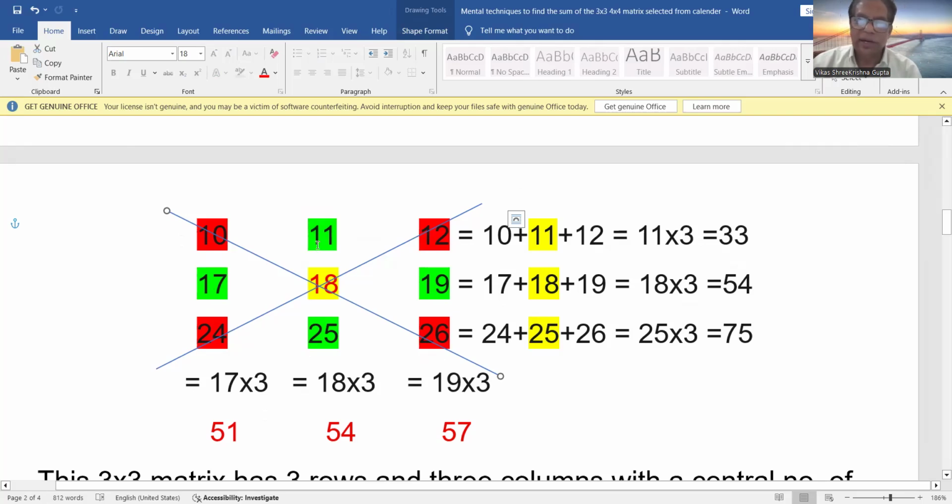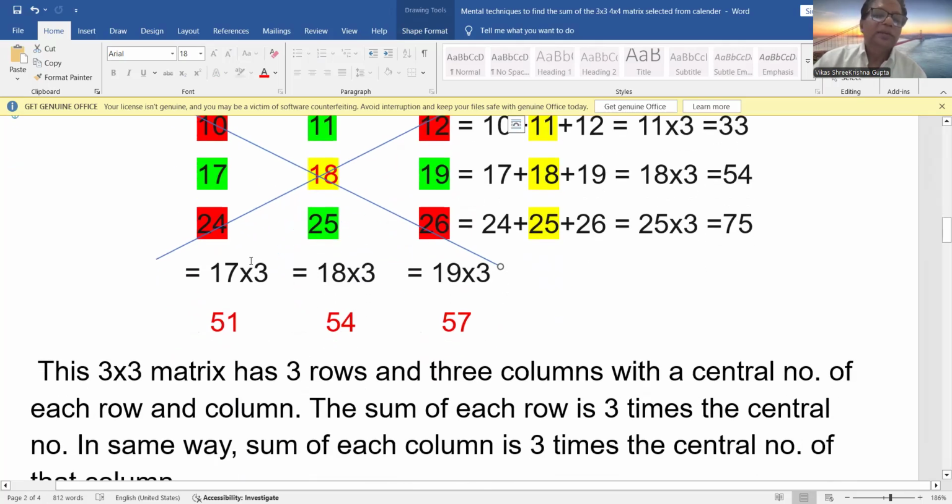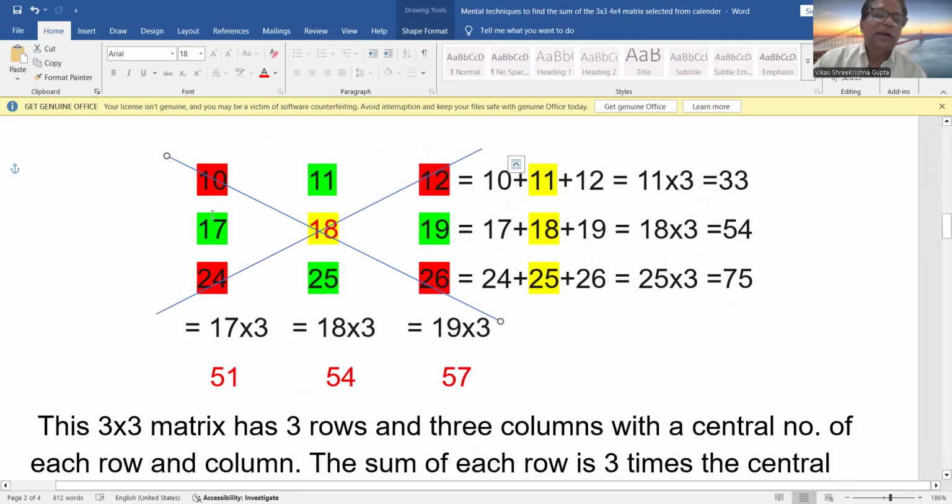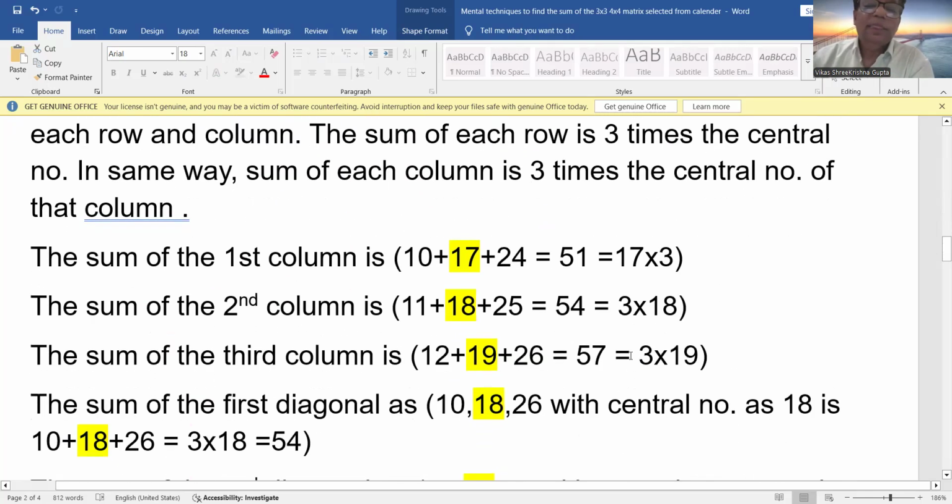There are 9 numbers in the matrix. What is the sum of all these 9 numbers? It will be the sum of 3 columns: 10, 17, 24, then 11, 18, 25, and the last column 12, 19, 26. Or you can take three rows also: 10, 11, 12, 17, 18, 19, 24, 25, 26. In any way you can take. If you take 3 rows, then I know that the sum of the first row is 3 into 11, the second row is 3 into 18, and the last row is 3 into 25.